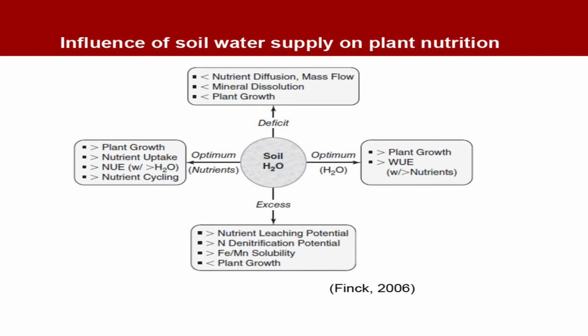See on the right side, optimum supply of water, H2O is water, I think you know it. This optimum supply increases plant growth, it increases water use efficiency, and it also increases nutrient use efficiency. So, these are the advantages of optimum supply of nutrients as well as water.